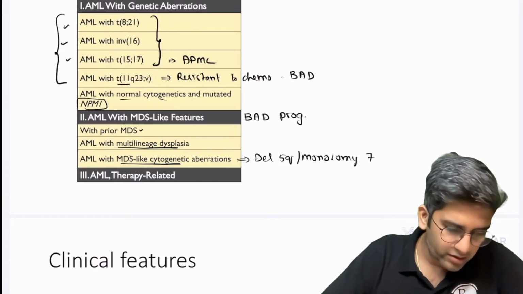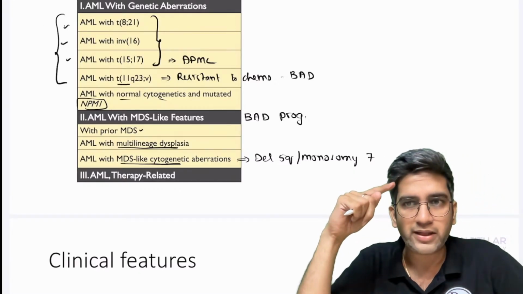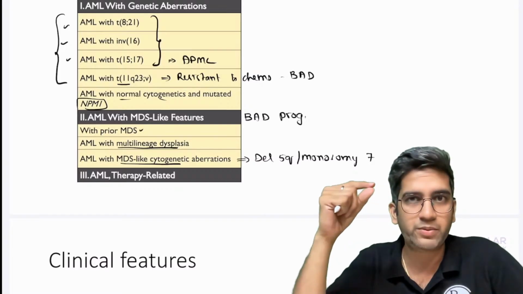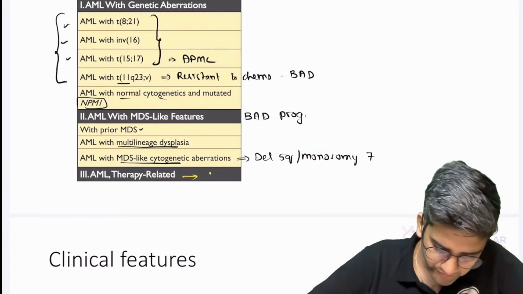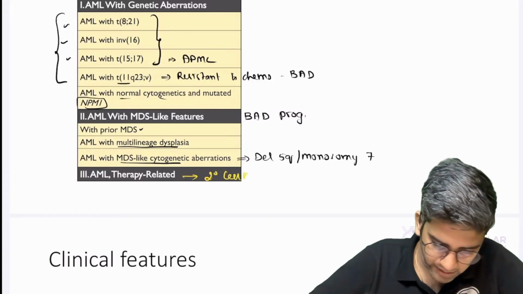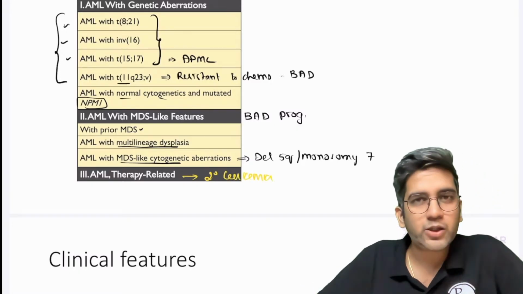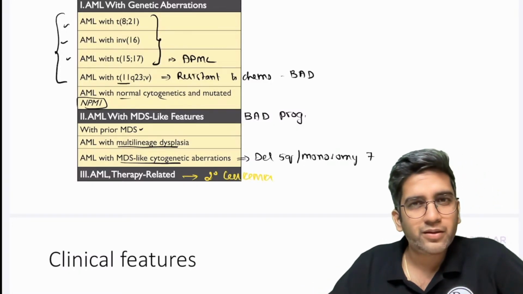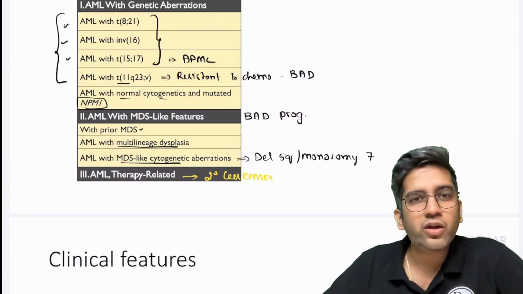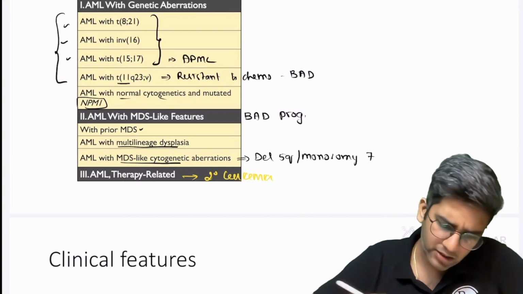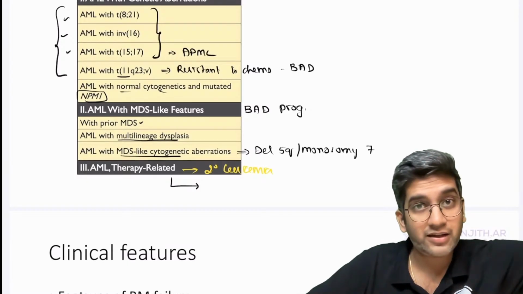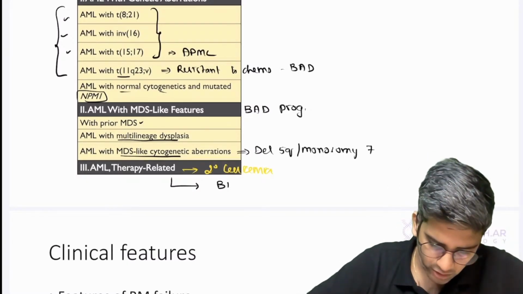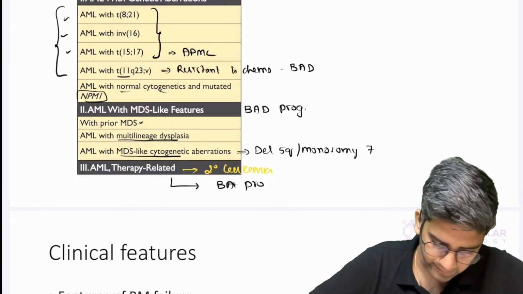These first three AMLs do not require the 20% blast criteria, right? And AML therapy related, these are your secondary leukemias. I'm sure you must have been thorough with chemotherapy drugs. Your topotecan, irinotecan, all of them have a risk of secondary leukemias, right? Obviously, the patient is getting chemotherapy because of a cancer. Because of that, I'm having one more leukemia. Obviously, it's a bad prognostic factor.